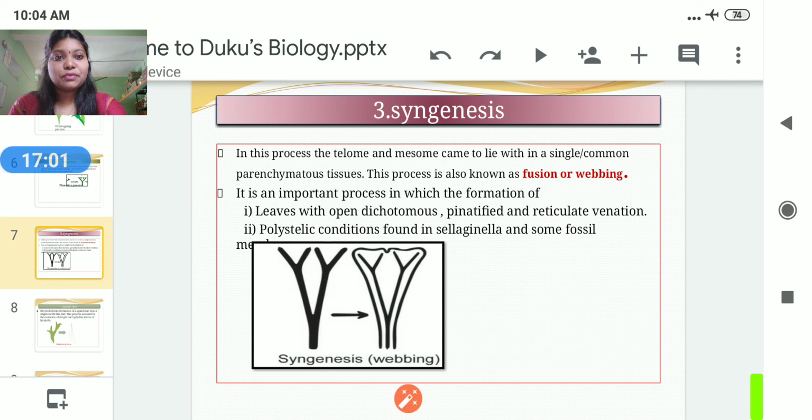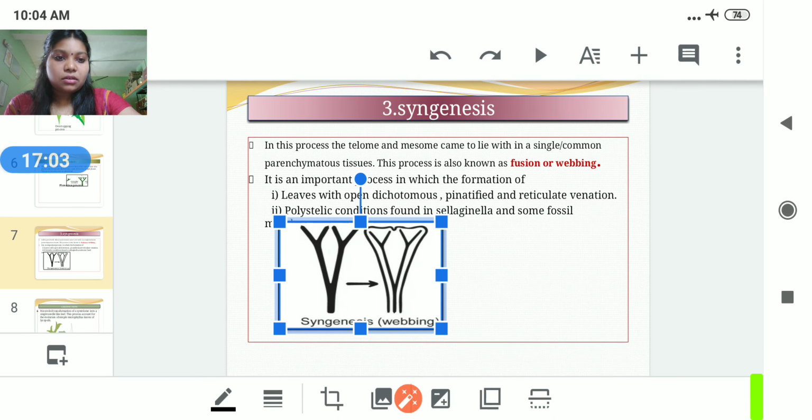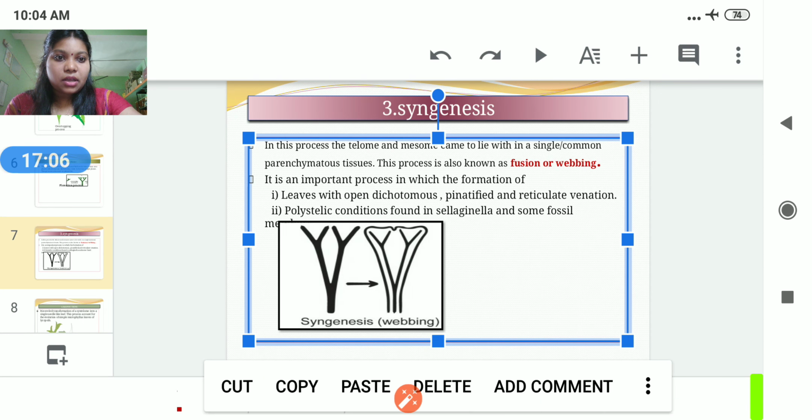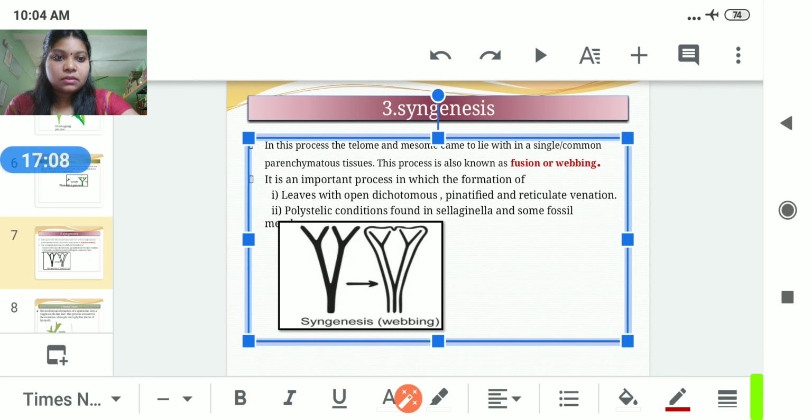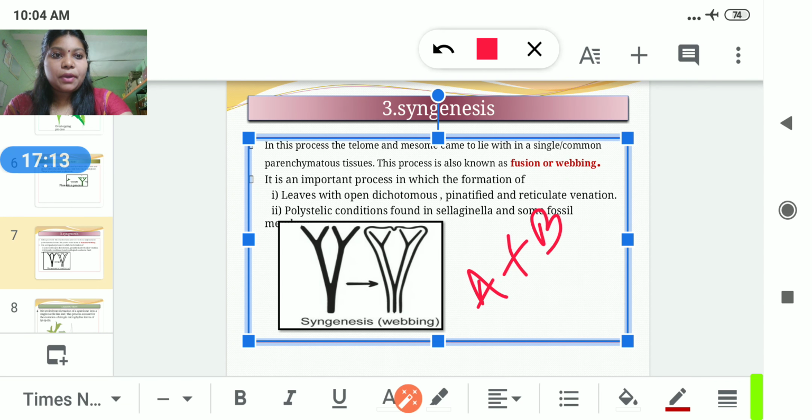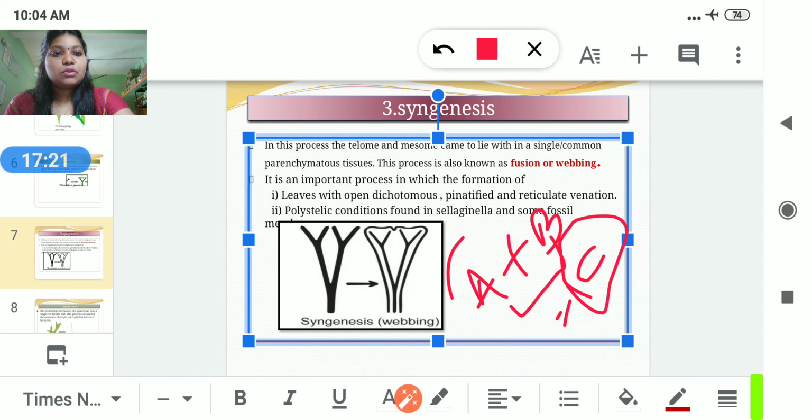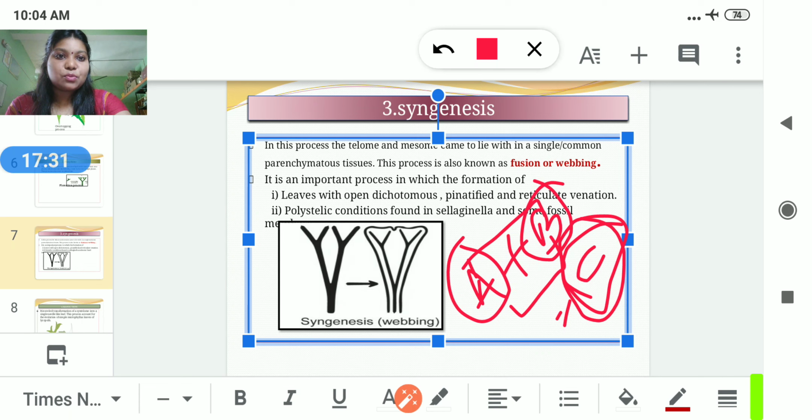Suppose I want to give some example. Suppose A and B, if I fuse them, the formation is a C. Suppose A is an organism, B is an organism. If I mix up the two organisms, then the formation of the C organism, that is, one organism fuses with another to form another modified organism, or anything else.